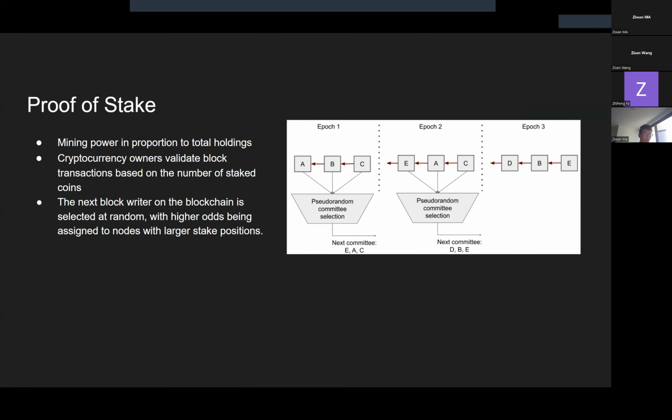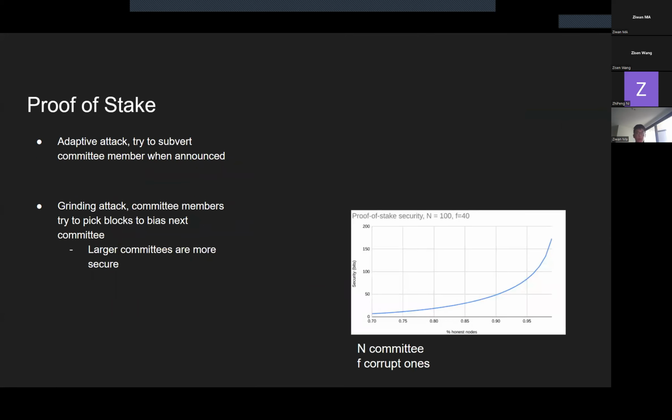For the security issues, the first one is called adaptive attacks. It targets future committee members and tries to subvert them when announced. The attacker can destroy the honest node through a public state, because most protocols include global predictability for future block processes. That is, everyone knows who the future block leader is.